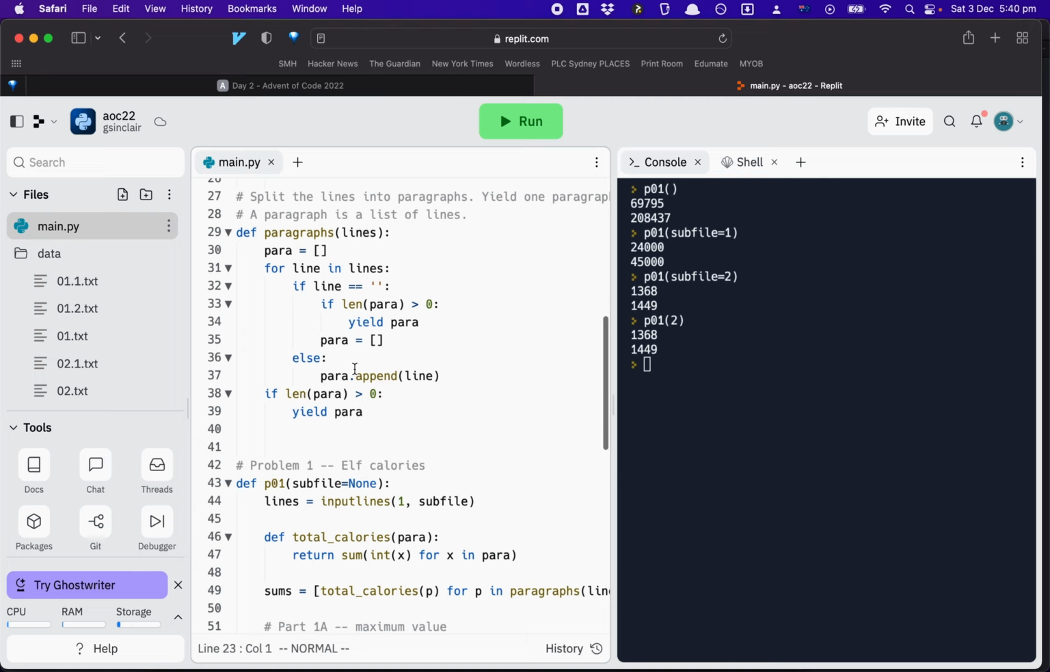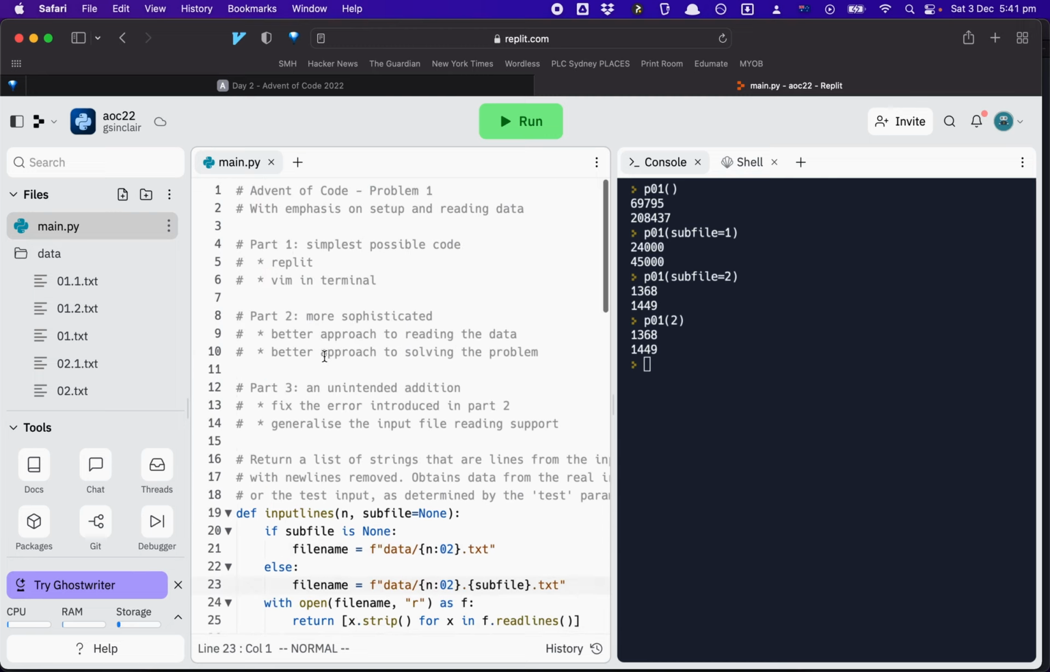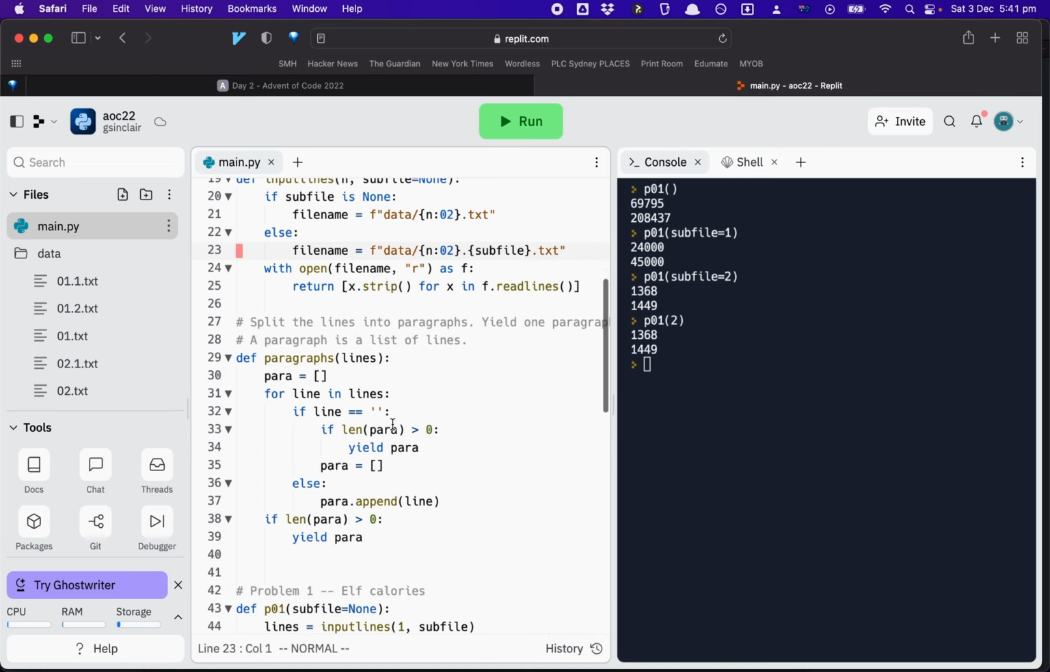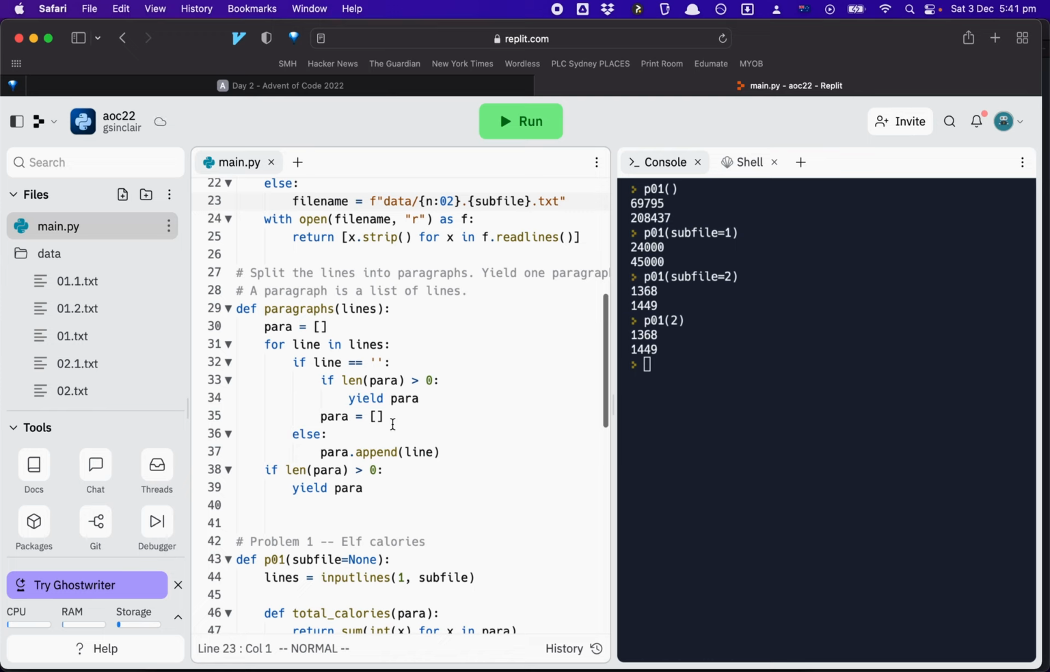All right, we've fixed the paragraphs. That's all I wanted to do, right? I wanted to fix the error and generalize the input file reading support. So yeah, I guess that's going to be the end of the video. So I'm just going to read the message that I received from my friend about this.